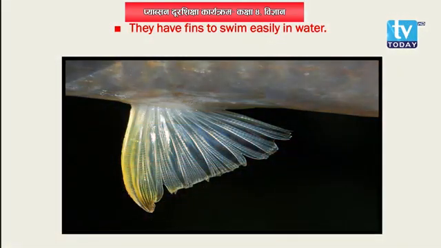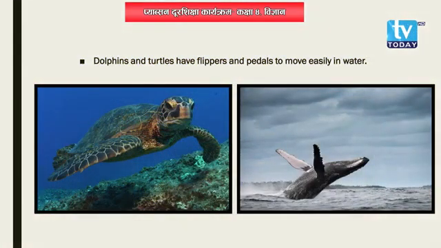Then moving on to the next point, they have fins to swim easily in water. Fishes, whales, they have fins to swim easily in water. Also, animals like dolphins and turtles have flippers or paddles to move easily in water.